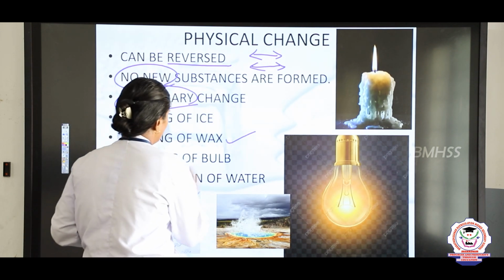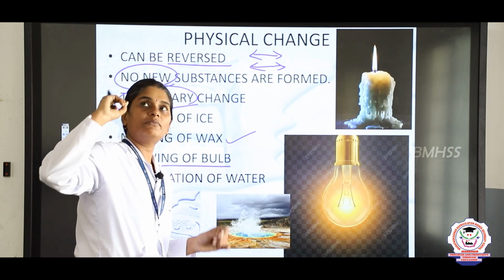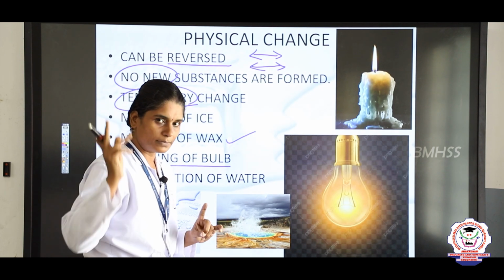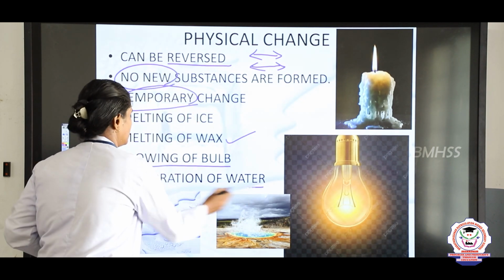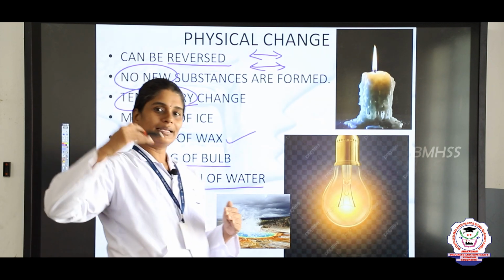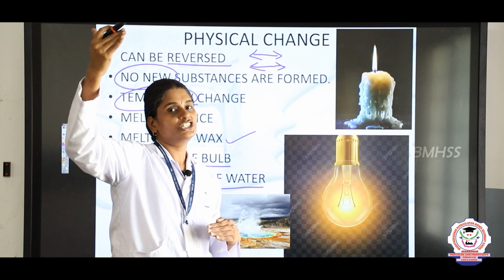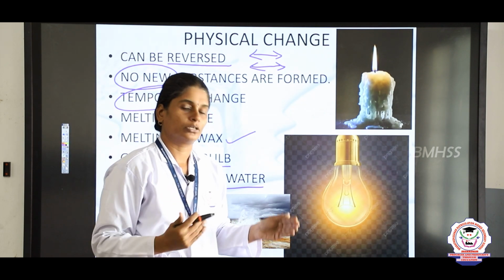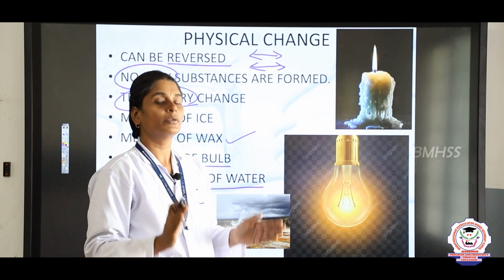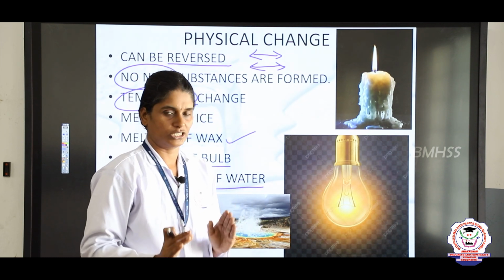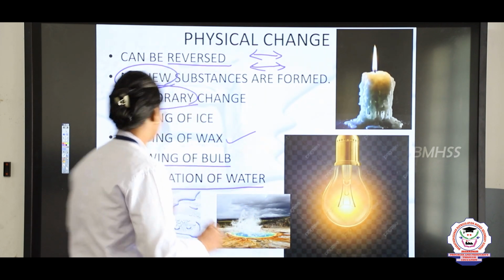Next, glowing of a bulb. When you glow a bulb, again we can switch it off, again we can switch it on. So, this is a reversible change. This is also an example of physical change. Evaporation of water: water can be evaporated into water vapor, and water vapor can be changed into water again on condensation. So, this is also a reversible change and there is no new substance formed. It is a temporary change. That is why these examples come under physical change.